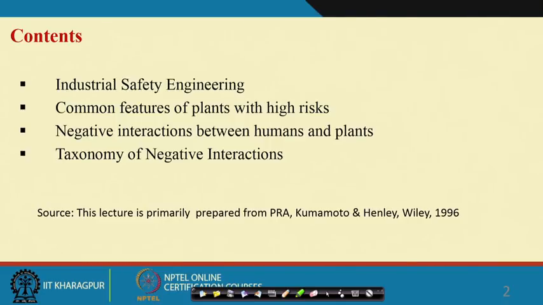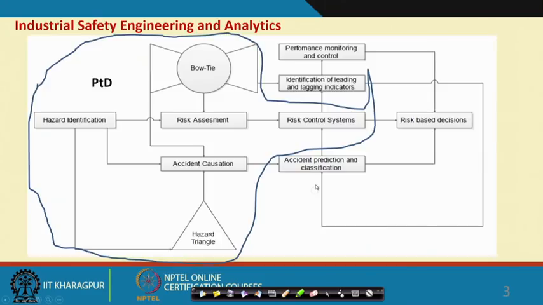And I have heavily borrowed all those things from the book written by Kumamoto and Henley, Probabilistic Risk Assessment for Scientists and Engineers. Except the first one, industrial safety engineering, the last three items are taken from this book. So, let us see first what is safety engineering.